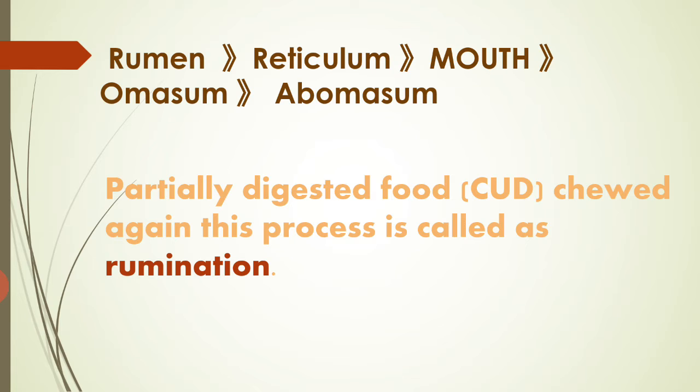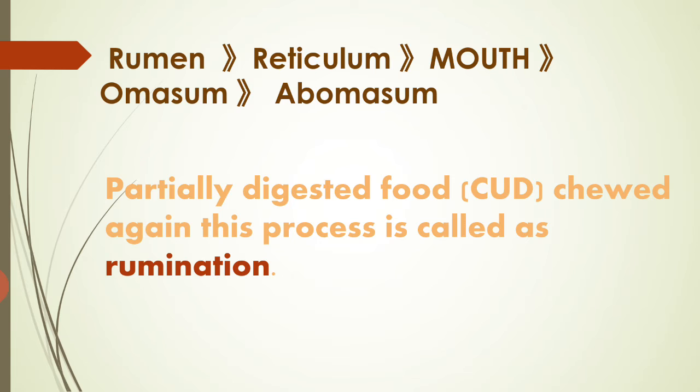Digestion means the food particles get broken down into much simpler ones. The partially digested food is named cud, C-U-D, cud. That partially digested food is given back to the second chamber, which is the reticulum, and from the reticulum it moves back again to the mouth.